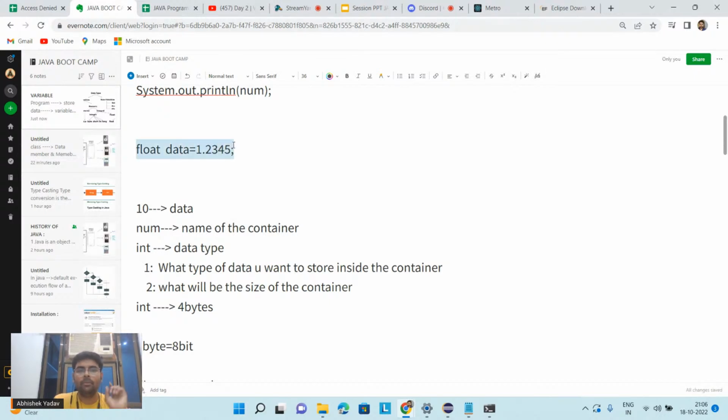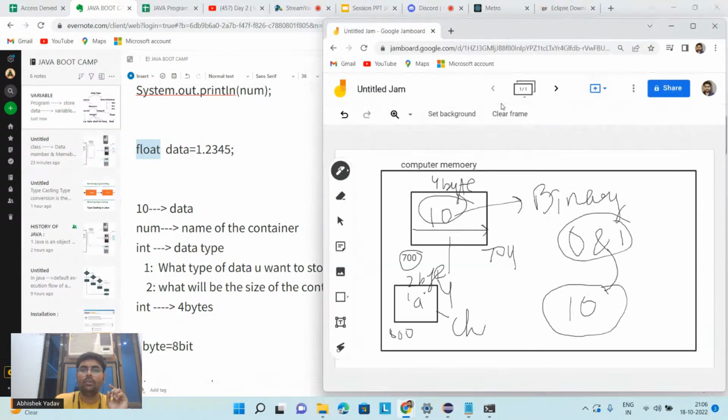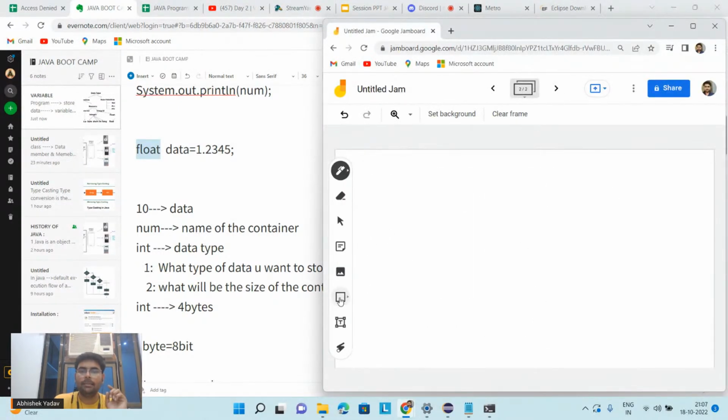So what will happen? The moment you hit the run button, the system will say, okay, you want to store some data, and the data type is float. Again, the system will go to the computer memory. Inside the computer memory, the system will find how many bytes? 4 bytes for the float. It depends on the compiler. In some compilers, float has 4 bytes, in some it has 8 bytes.